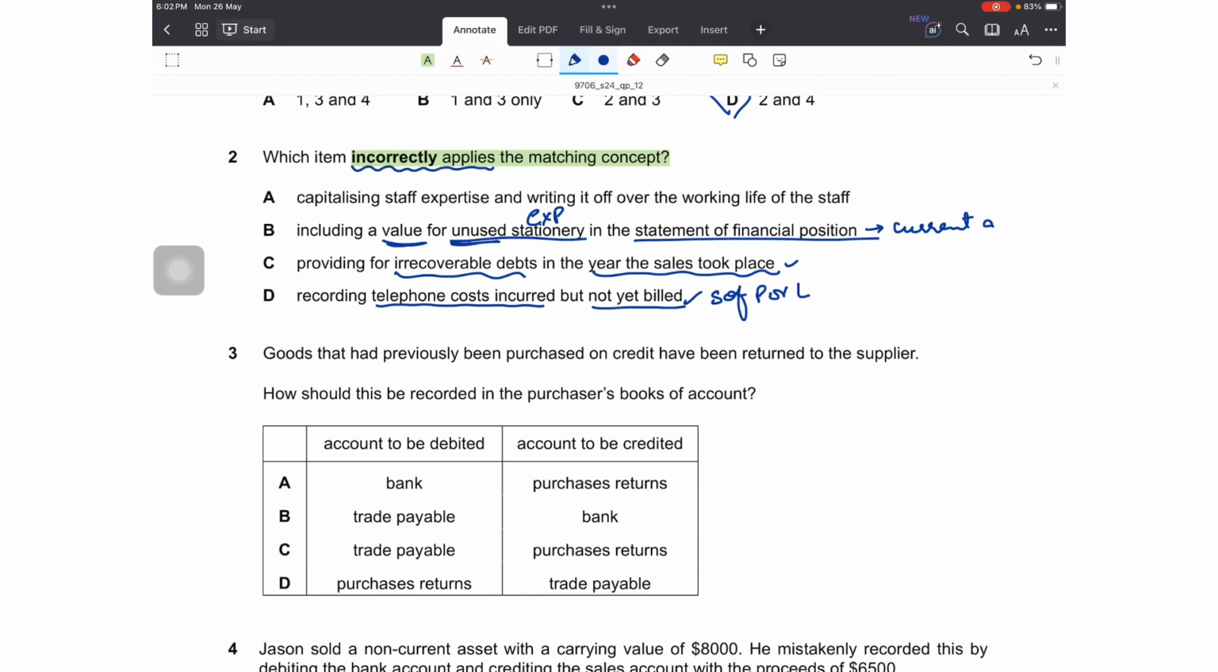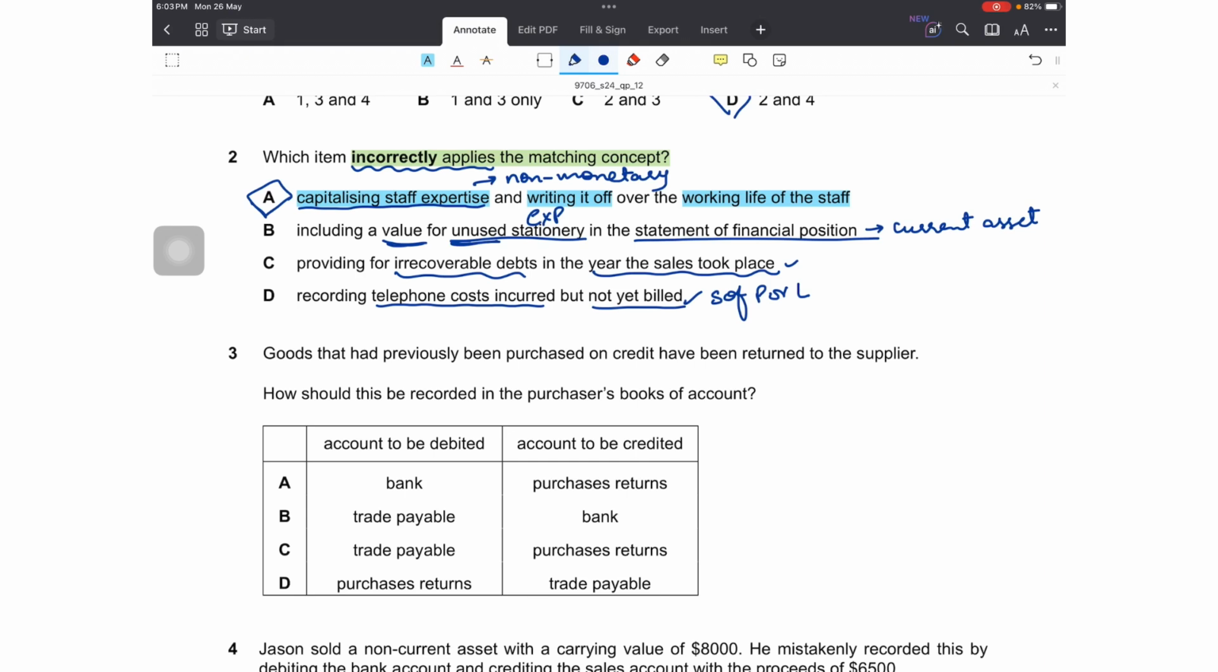So this is again a correct application of matching concept. This can be done. Now this leaves us with option A only, which must be an incorrect application of matching concept. It says, capitalizing staff expertise and writing it off over the working life of the staff. This we can't do because staff expertise is something which is non-monetary. We can't assign a correct value to this asset of the business, as it is a subjective matter, right?